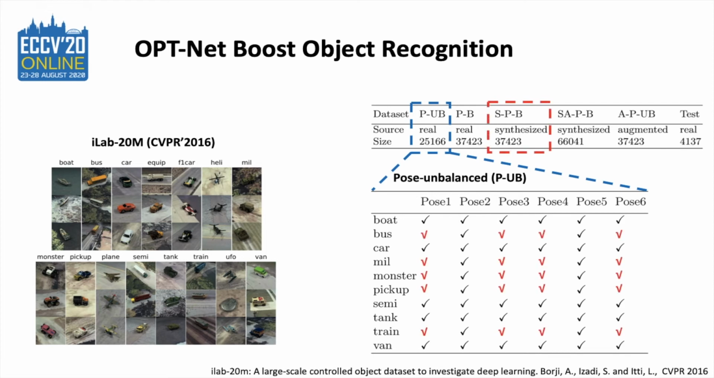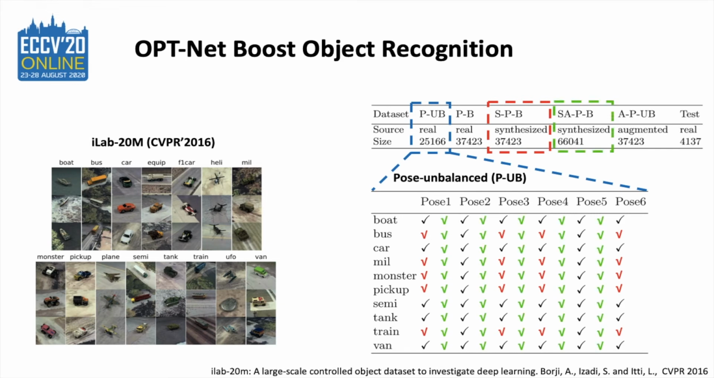training set, SPB. To show the performance of continuous transformation, we also interpolate pose values and synthesize 5 new poses beyond the predefined ones, and form a synthesis additional pose balanced training set, SAPB. We also form APUB using a common data augmentation method. All training sets are used to train the same classification model from scratch and to calculate the test accuracy on the test set.